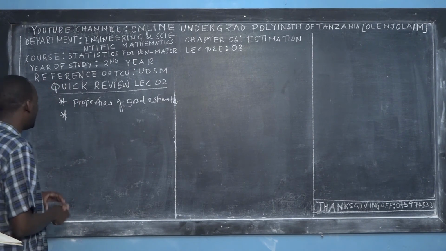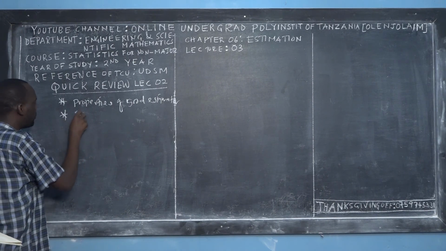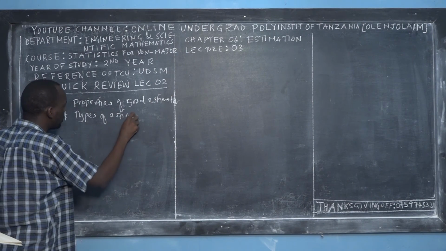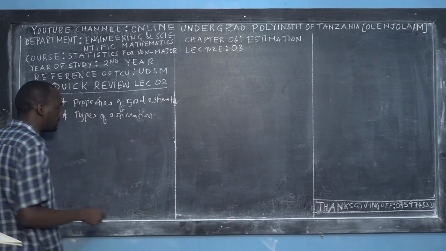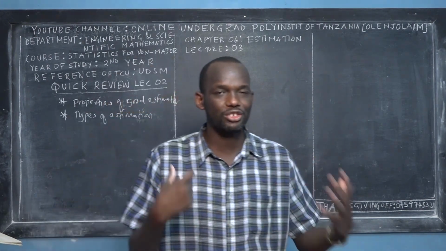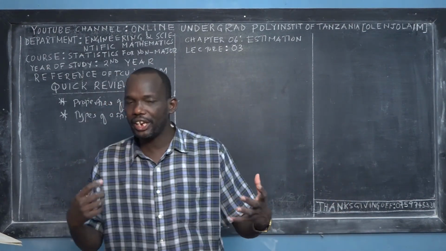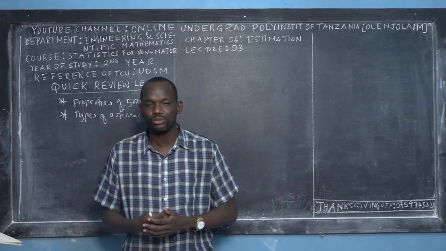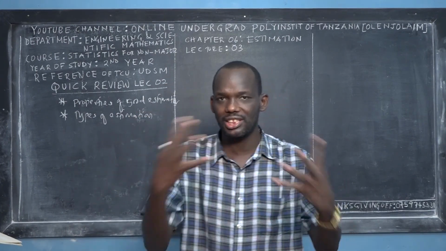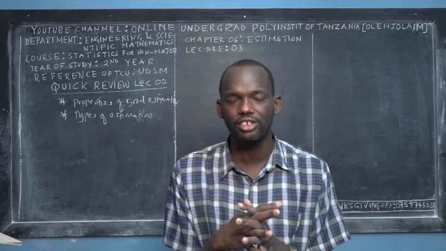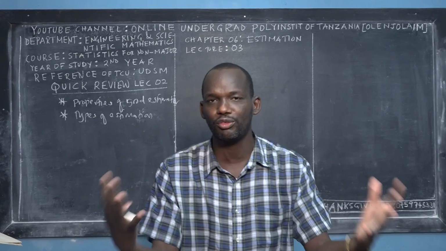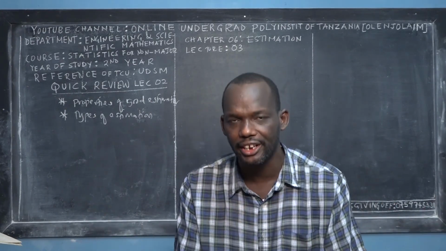And then next we went into the types of estimation. Why is estimation very important in statistics? If you still remember, I told you that in doing research, when you want to determine a particular population parameter, such as the mean, the standard deviation or the variance of a huge population, for example 50 million or 53 million Tanzanians, right?